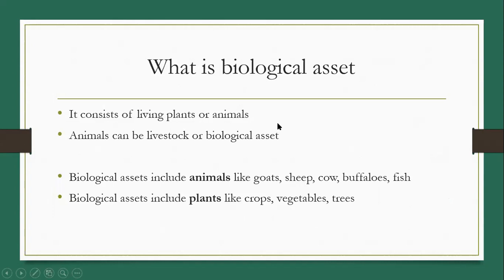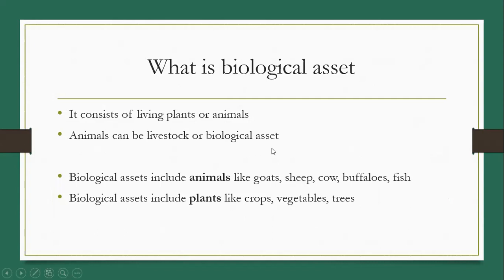And the last part is what is a biological asset. A biological asset includes living plants or animals. Animals can be livestock or biological assets.